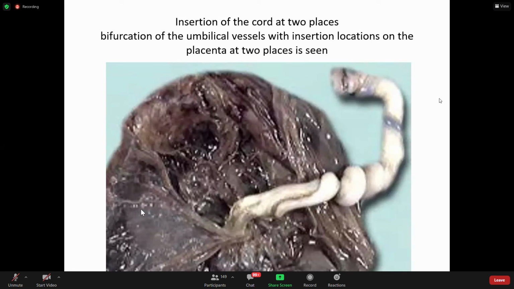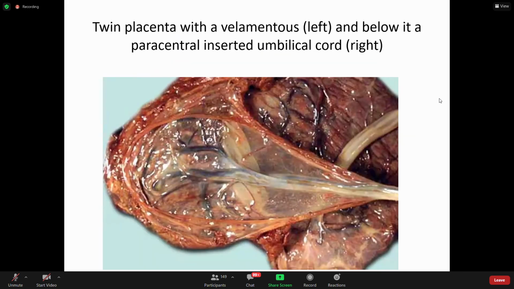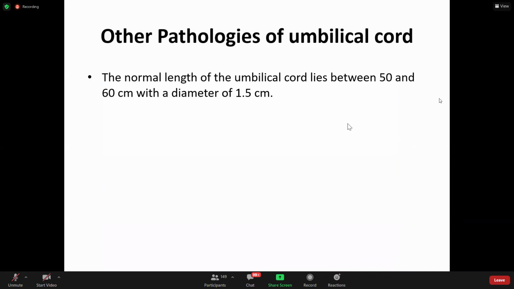This you can see here, the bifurcation of the umbilical vessel. So it is branching, bifurcating. One here, one here. This is marginal insertion of the placenta. Although there is a twin placenta, which is not very clear here, this is one, this is second.